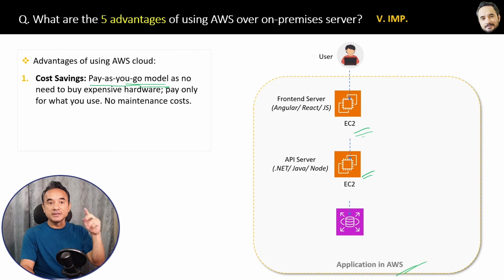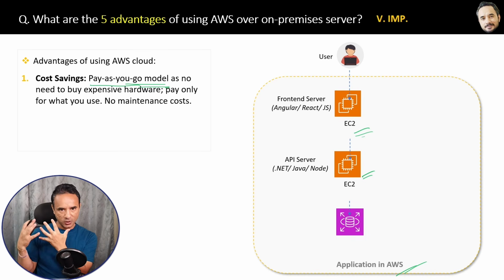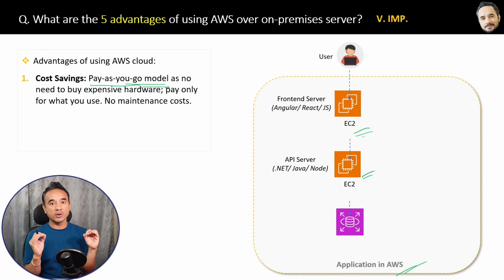Second advantage is, suppose you are hosting an e-commerce application on your physical on-premise servers, and more website users are visiting your e-commerce application on weekends, Saturday, Sunday. The load will increase immediately, right? For that, why should you buy an extra physical server just for the weekends? Just use AWS cloud, and there the servers or these EC2 instances will be automatically added when the load increases.